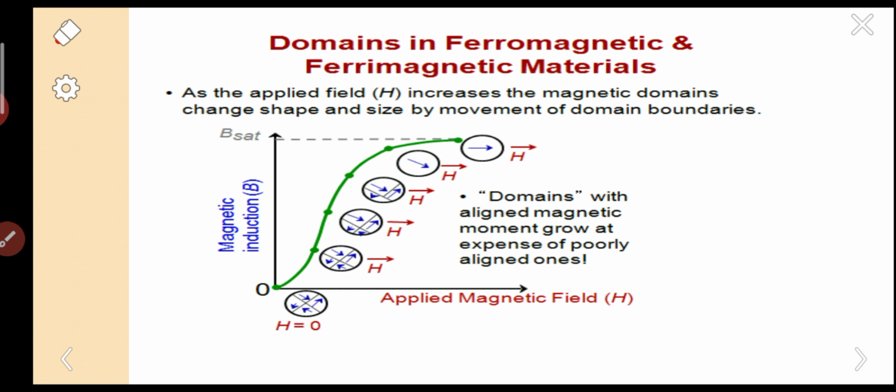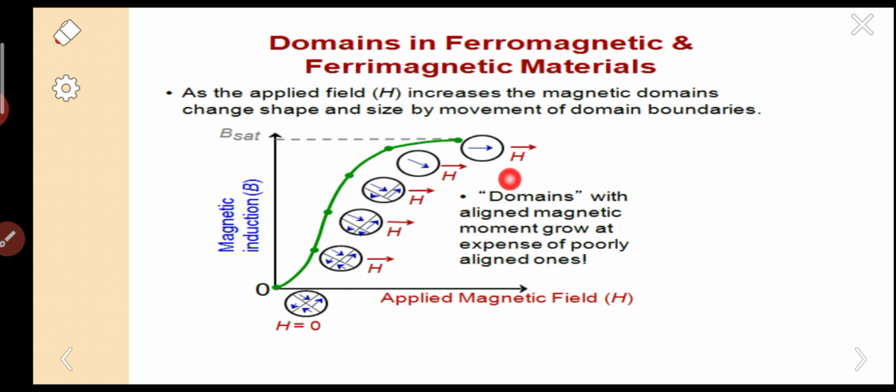Whenever we apply the magnetic field, the domains are rotating. Look at the series of domains, see, the domains are rotating. Finally all the domains turn into a single domain, and that single domain is finally aligned in the field direction.